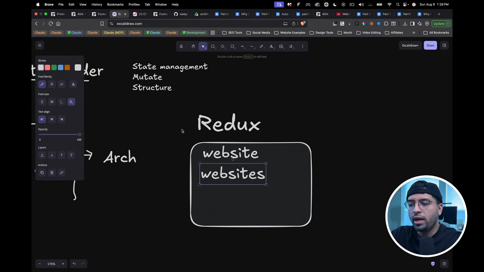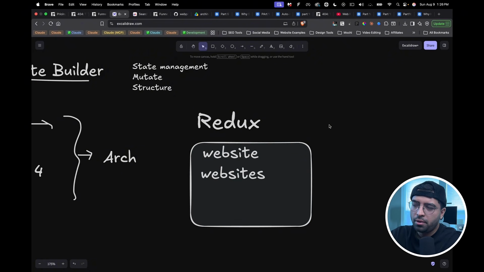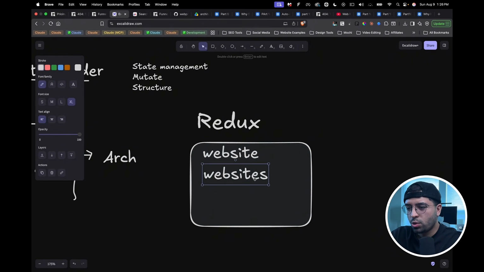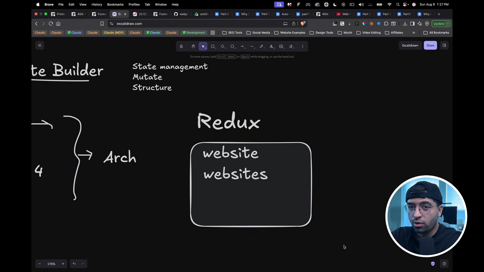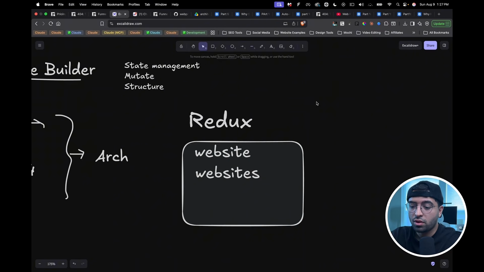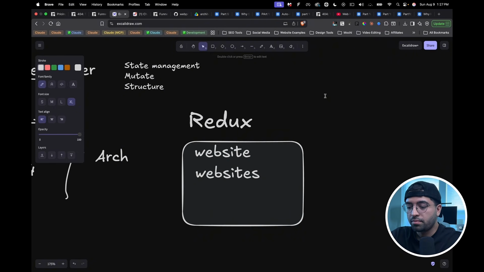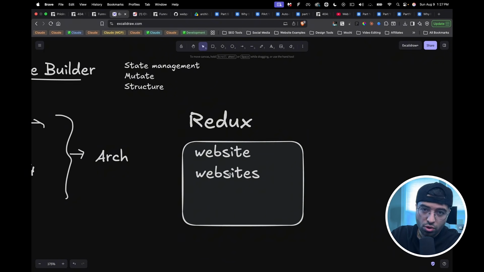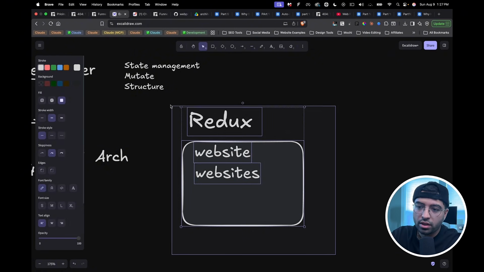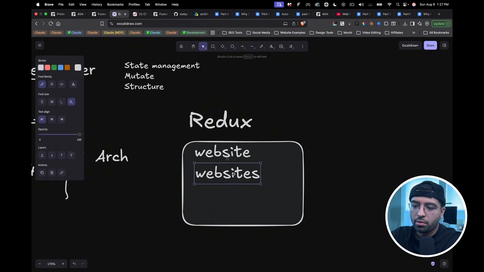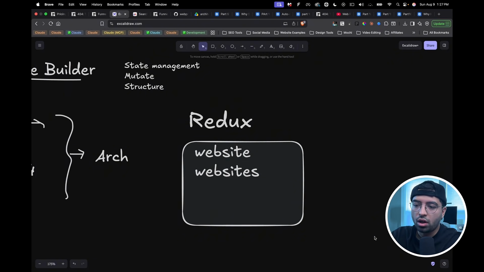In the real world, again, this is something you might want to test, but I think storing multiple websites, more than 2, 3, 4 websites, can be very expensive because you might run out of, I don't know if it uses RAM, but you're going to run out of temporary storage, right? I'm not talking about local storage. What I'm talking about is in-app RAM, in-app memory, essentially.